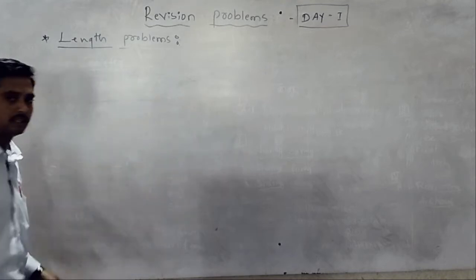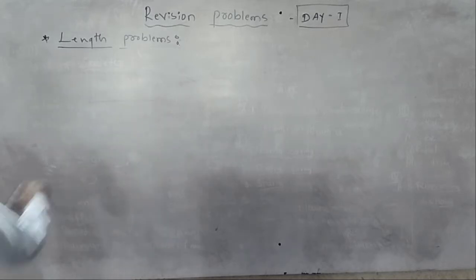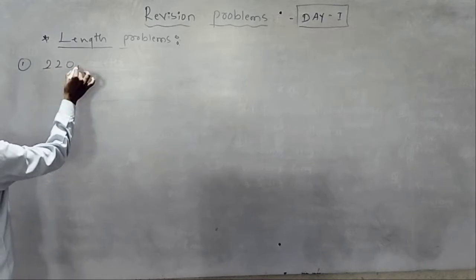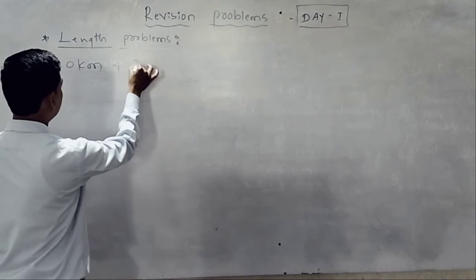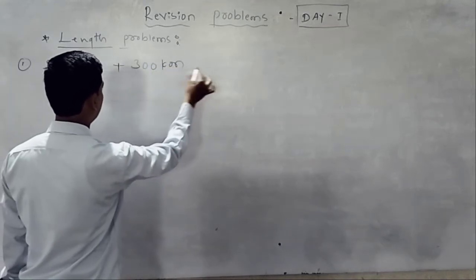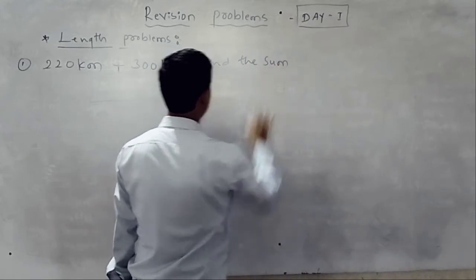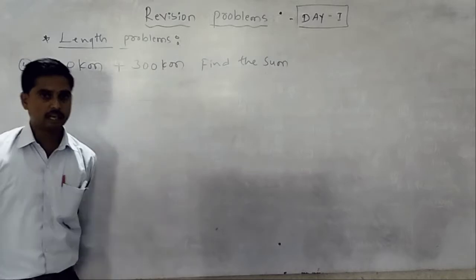Now, addition of length problems. First problem: 220 kilometers plus 300 kilometers. Find the sum. How to find this? Remember, they are given 220 kilometers plus 300 kilometers.